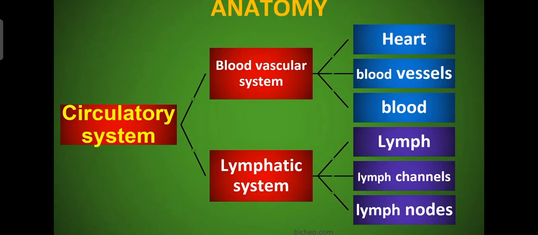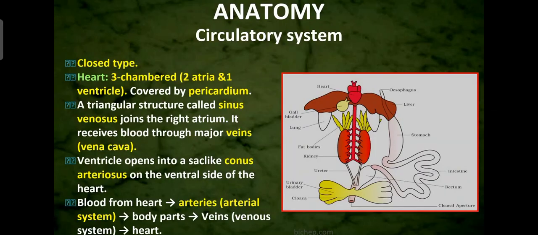Now the next system, that is the circulatory system. The circulatory system of the frog is well developed and it is closed type. And frogs also have the lymphatic system. First, the blood vascular system involves heart, blood vessels and blood. Whereas the lymphatic system consists of lymph channels and lymph nodes. The circulatory system is closed type.